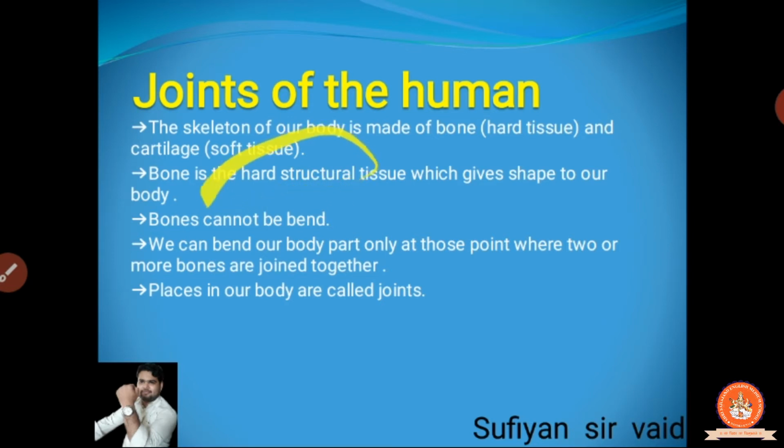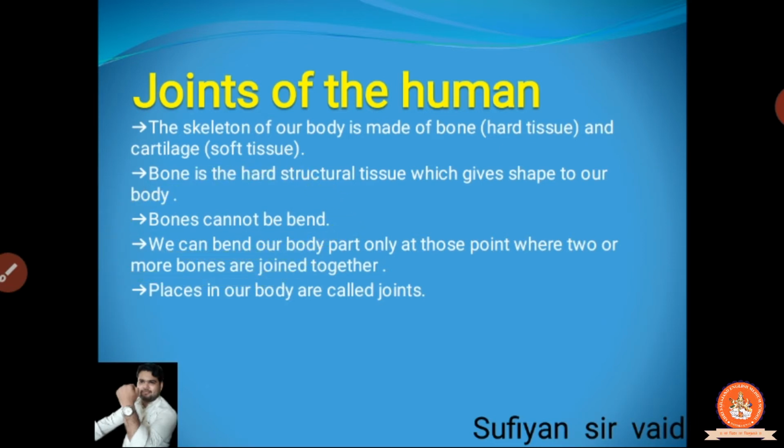Now, bone is the hard structural tissue which gives shape to our body. Why is bone used in our body? To give the particular shape, clear? If only muscles were used, then वो एक जगह पे इकट्ठा हो जाएगी. But if there is bone, it gives the particular shape or framework to our body. Bone cannot be bent.